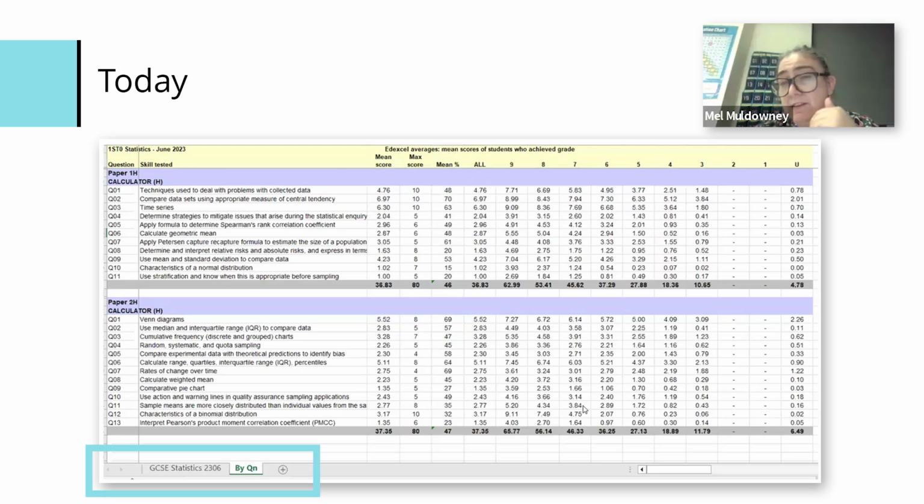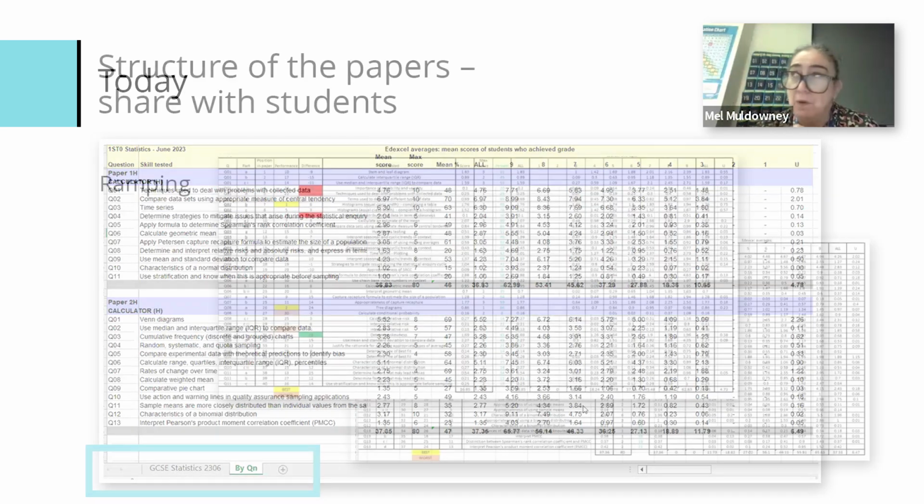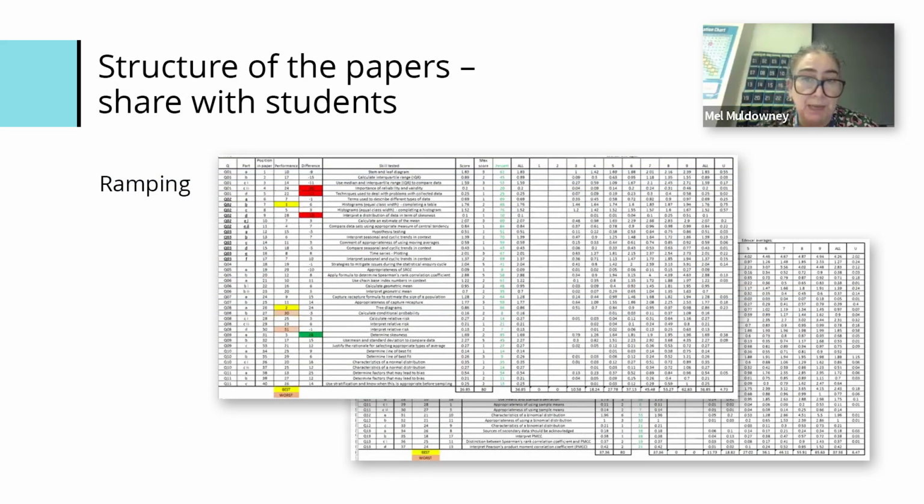That's not to say that a grade 4 student would need to get 18.36 on that paper, because the grade boundary would be somewhere between 3 and 4, because it's the average grade 4 student, or the middle grade 4 student. So we've looked at that, and then it does go into a lot more detail. When I did the feedback session on the summer papers, I shared that, and I thought it was important to share again.